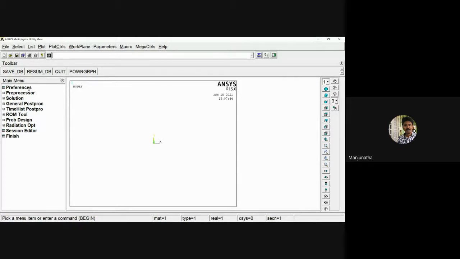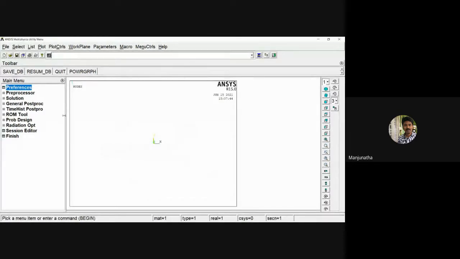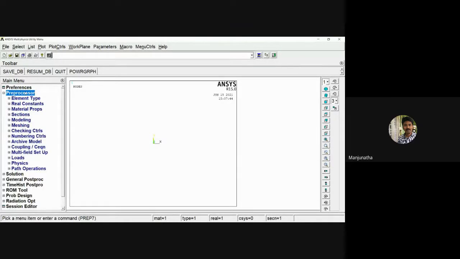Here the type of analysis which we are going to perform over the beam is structural analysis. To start with the preferences, I'll click on preferences and select structural. Click OK. Now I'll go to preprocessor, first module. In preprocessor, we are going to create a geometry. So here we are going to start with element type.